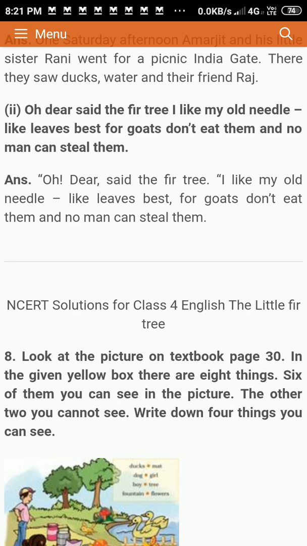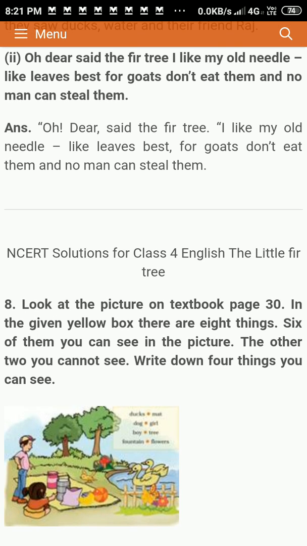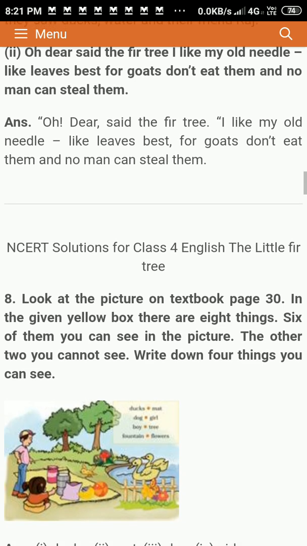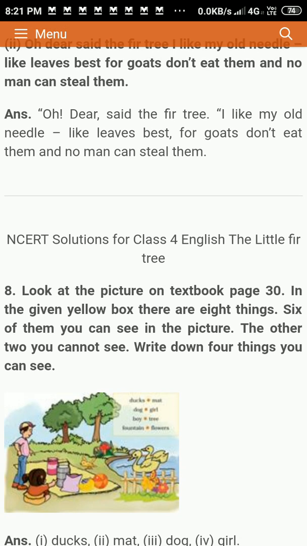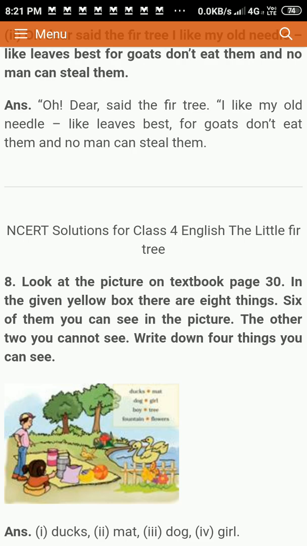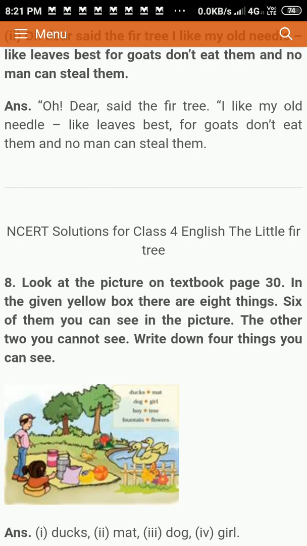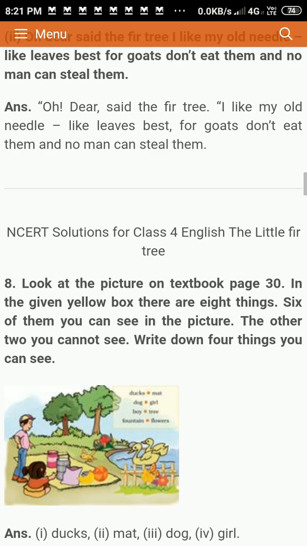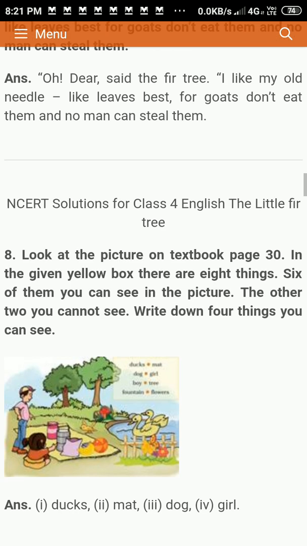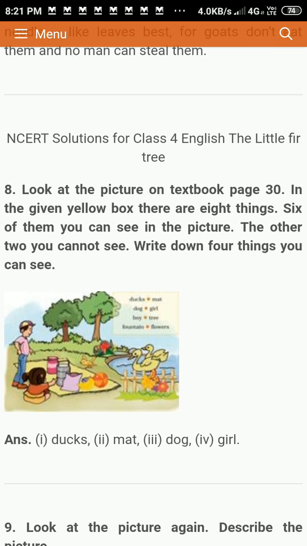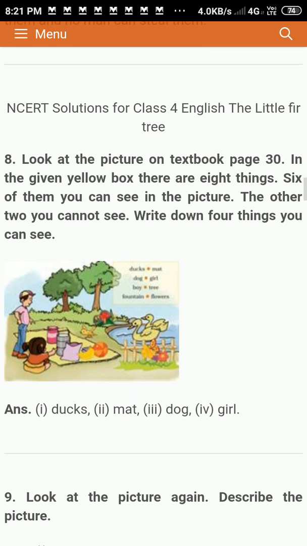You look at the picture below. In the yellow box there are 8 things. You can see 6 of them in the picture. You cannot see the other two. Write down the 4 things that you can see. So in the box you can see 6 of them in the picture. So you have to write, there is a space under the picture. You have to write what you can see in the picture.